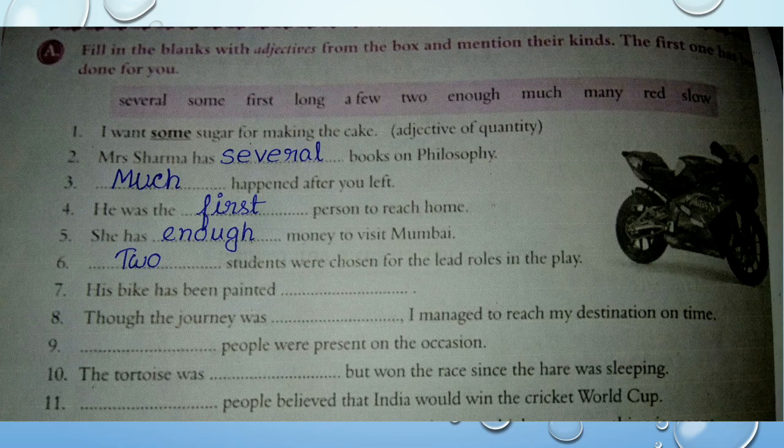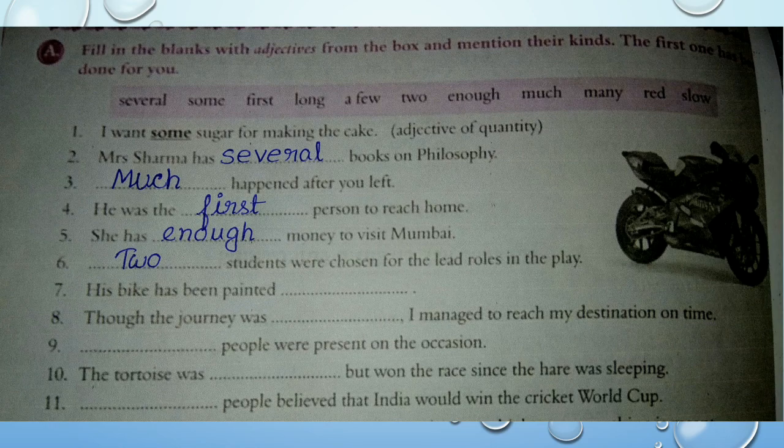Next, 2. Mrs. Sharma has several books on philosophy. So students, here the word several is an adjective, and it is an adjective of number because it tells us how many books Mrs. Sharma has. So several is an adjective of number.